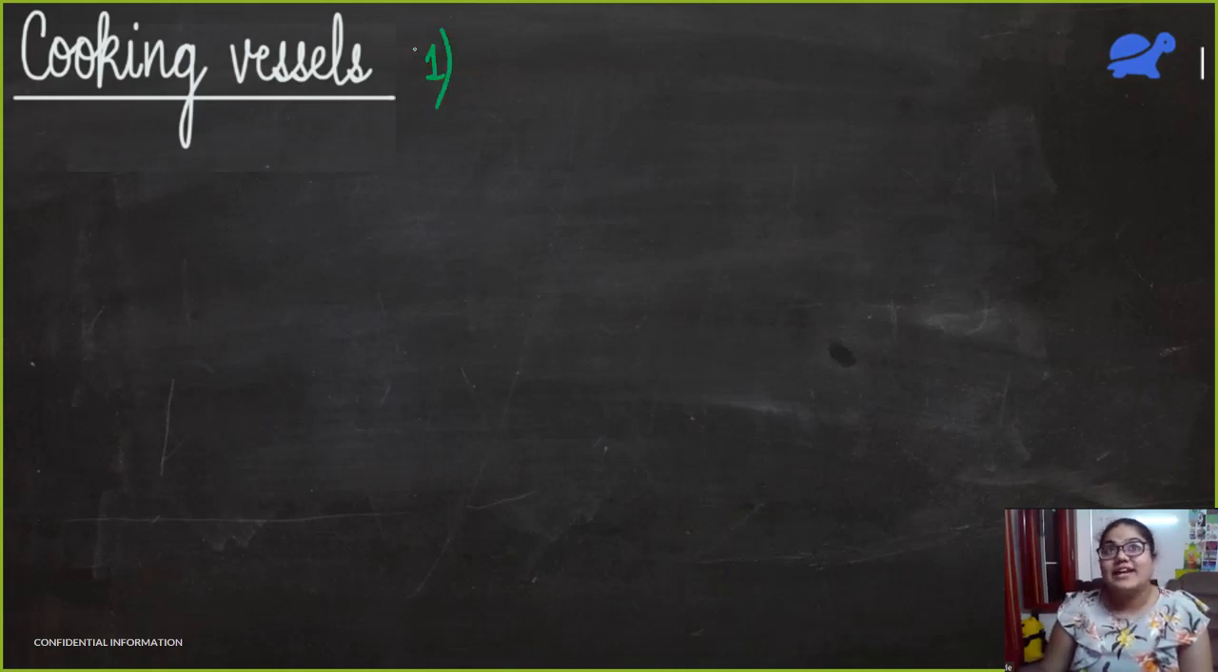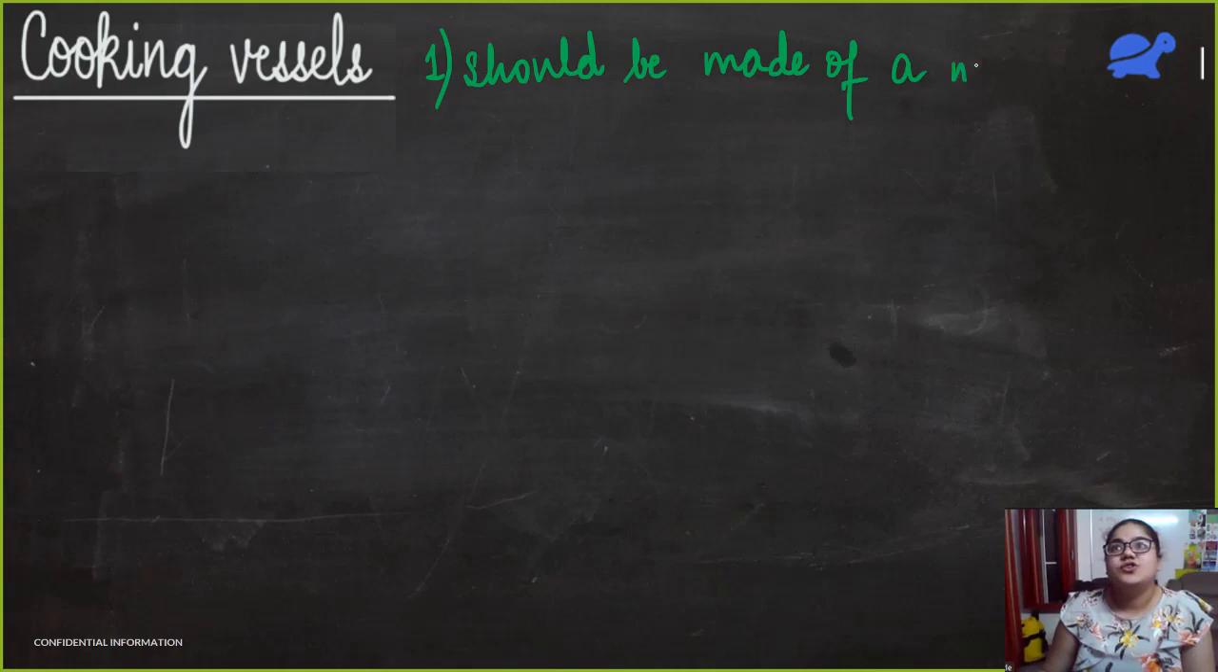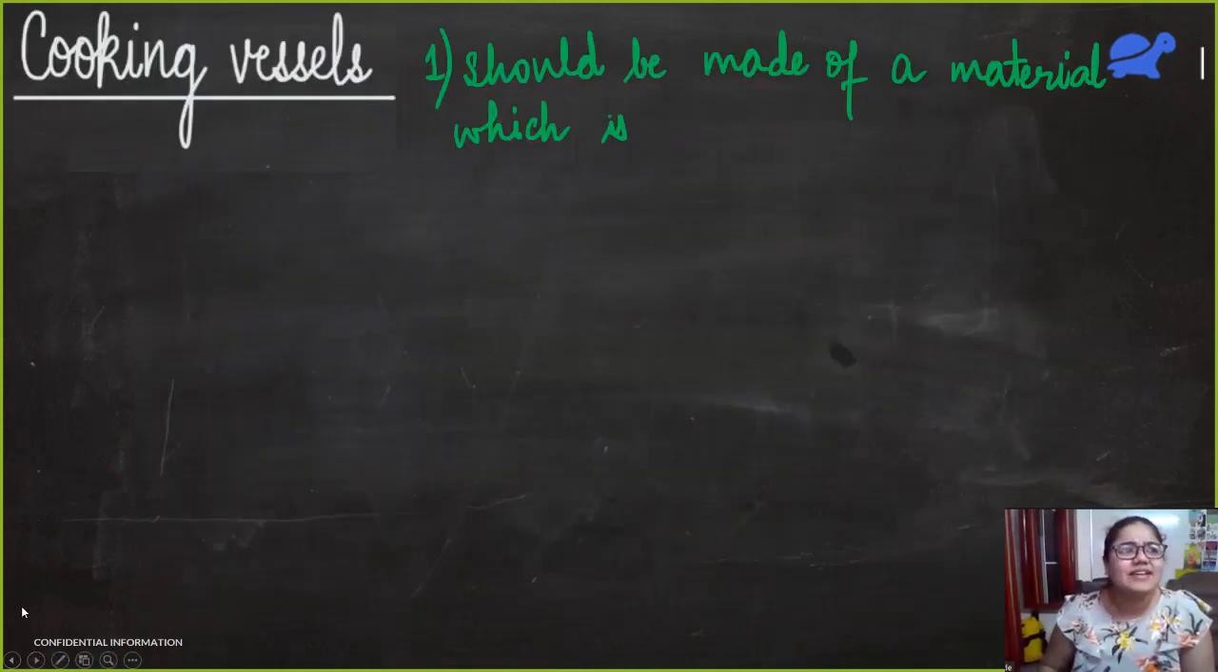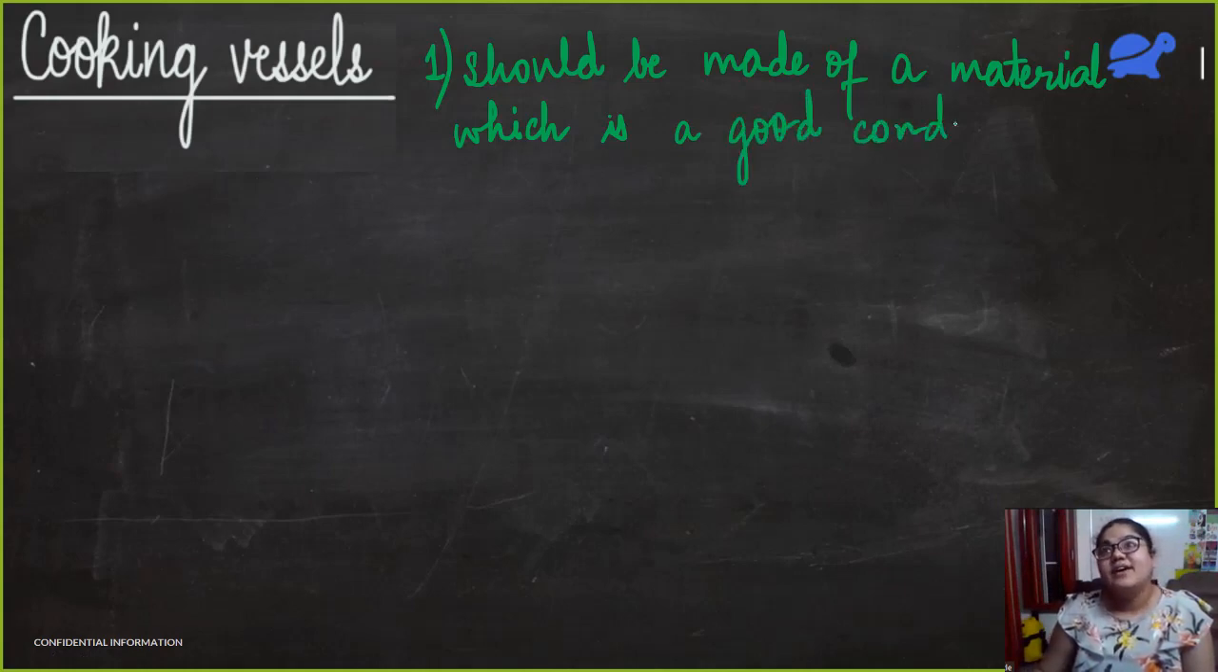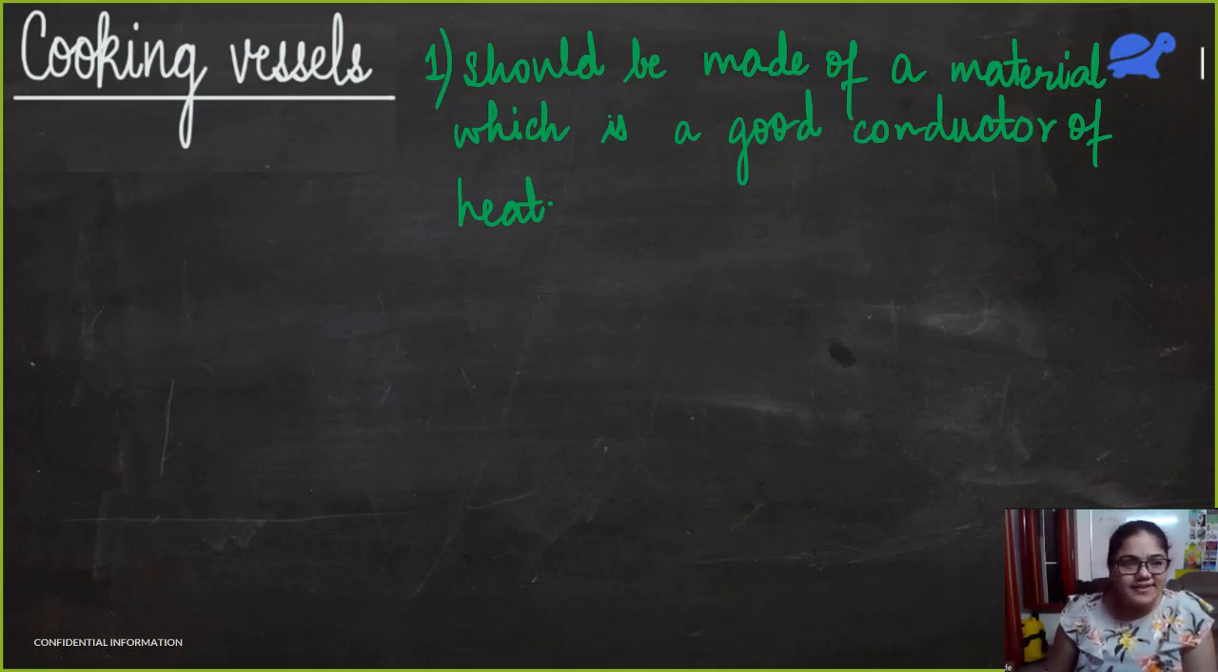That can be one point, that a cooking vessel should be made of a material which is a good conductor of heat. But what do you think? Are there any other properties that we need? Apart from this property, what other important properties are there? That we should have a high... High what? Ma'am, it should have a high melting point. Very good. It should be non-oxidizing.